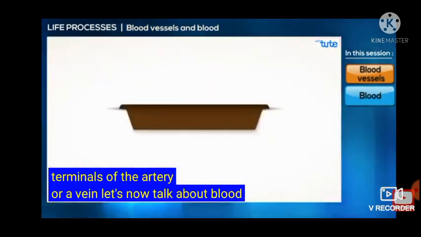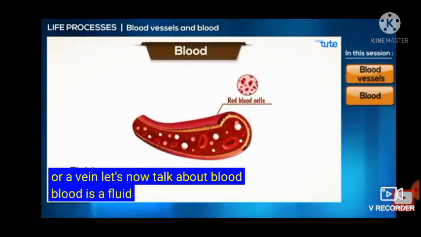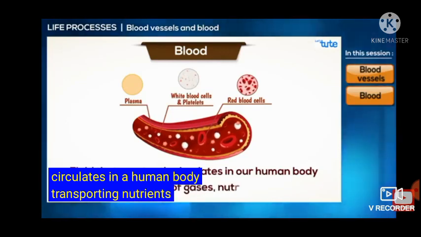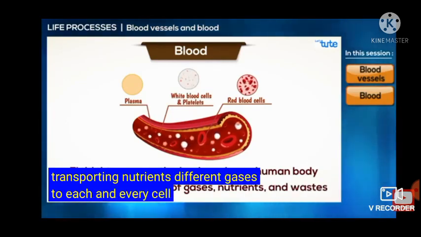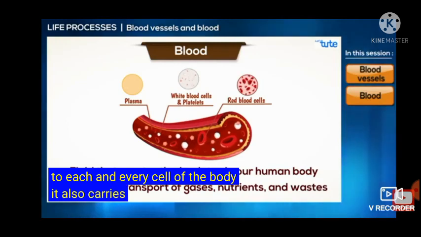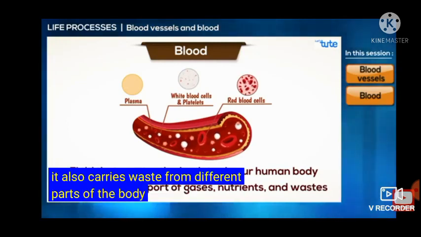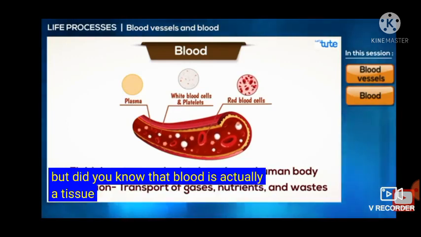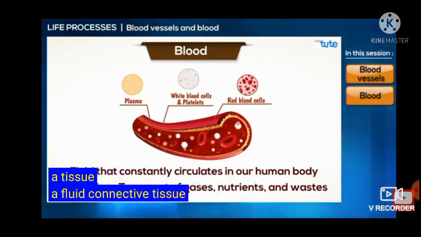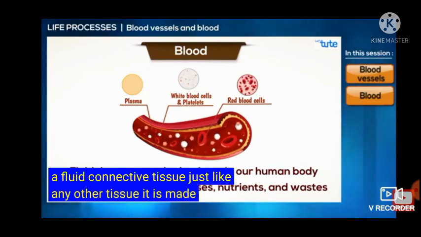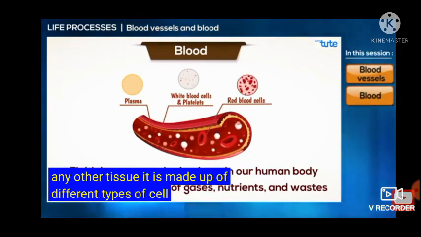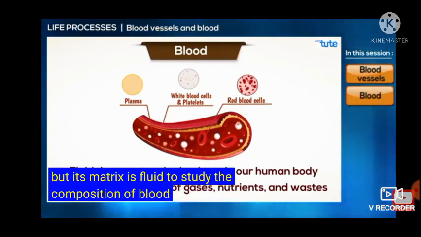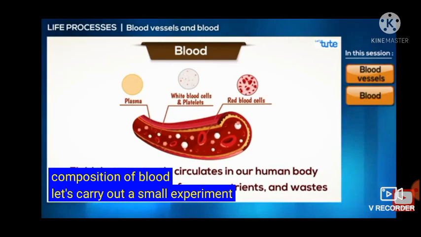Let's now talk about blood. Blood is a fluid that constantly circulates in our human body, transporting nutrients, different gases to each and every cell of the body. It also carries waste from different parts of the body. But did you know that blood is actually a tissue? A fluid connective tissue. Just like any other tissue, it is made up of different types of cells, but its matrix is fluid.